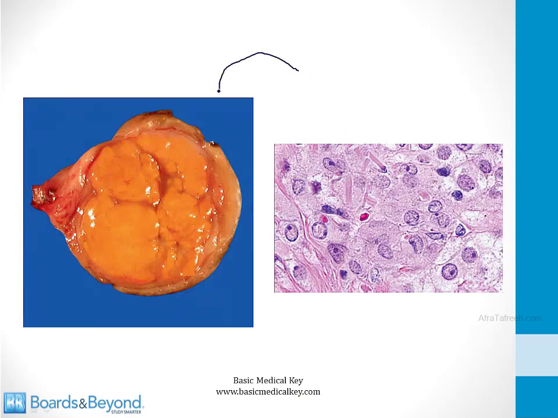On the left side of the screen is a gross picture of a Leydig cell tumor. You can see that it's got a golden brown color. That's because it's full of cholesterol being used to synthesize steroid hormones. On the right side of the screen is a biopsy, and these structures right here are the Reinke crystals that are seen in Leydig cell tumors.